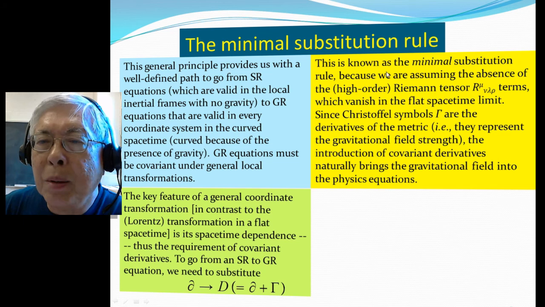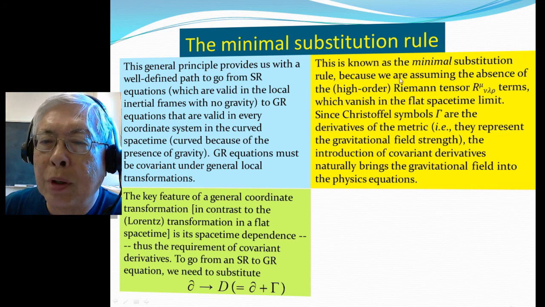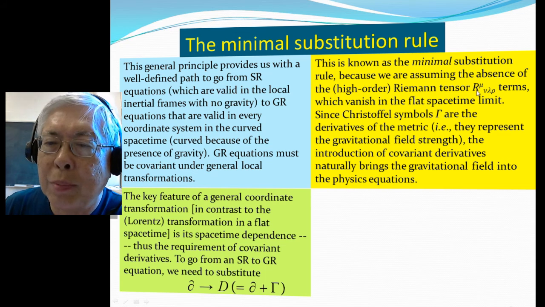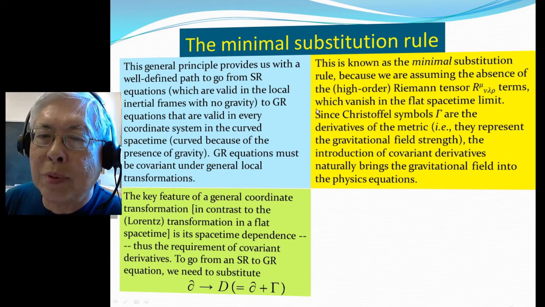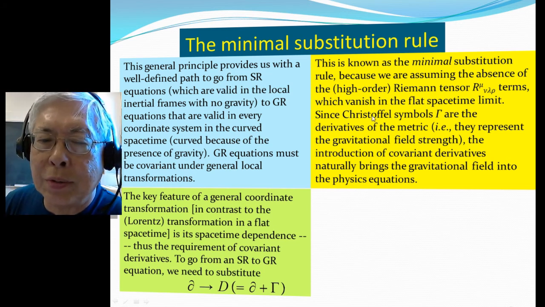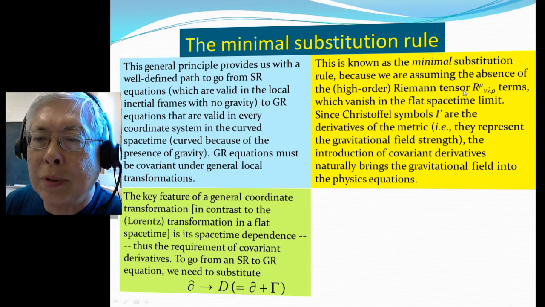This is known as the minimal substitution rule because we are assuming there is an absence of higher order terms, for example Riemann tensor terms, because those terms vanish in special relativity. You can never see them there, so there's no substitution you can lead to. But we assume they are not there. So that's why it's called the minimal substitution rule.